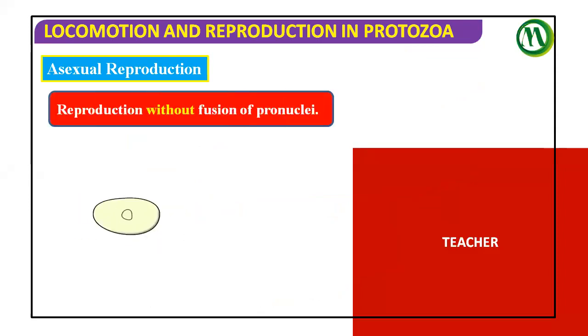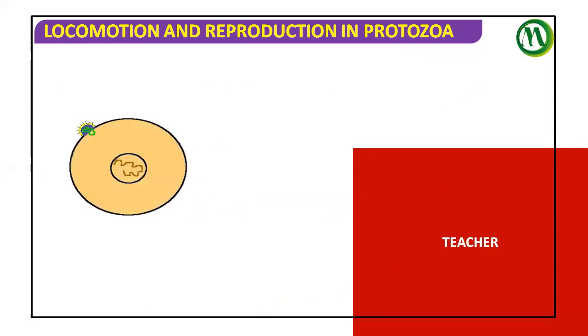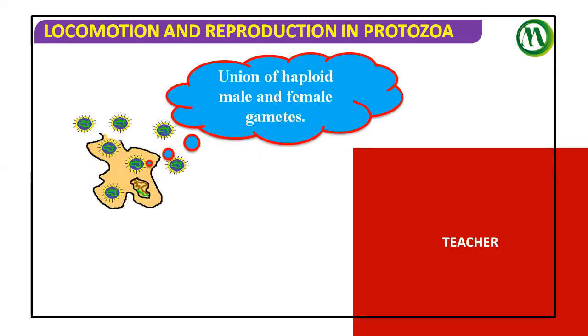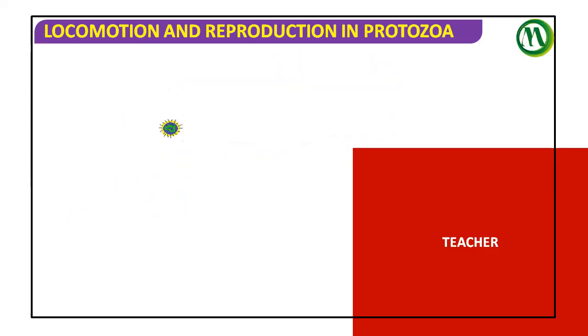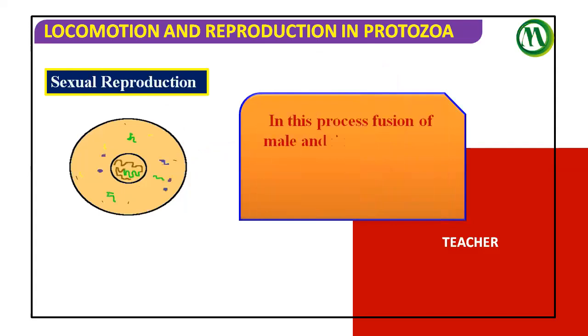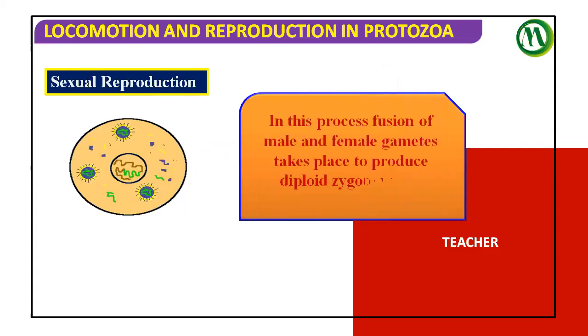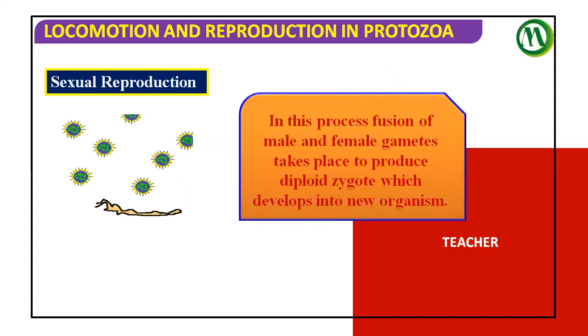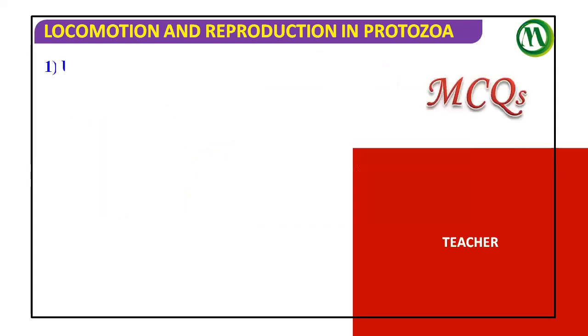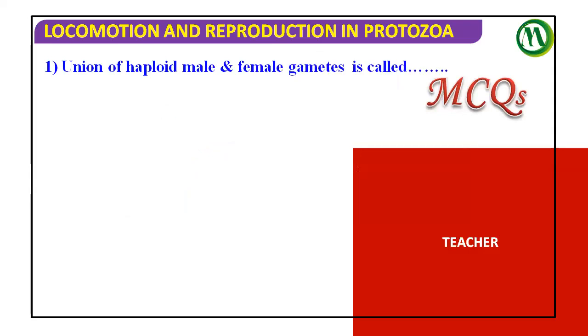The reproduction without fusion of pronuclei is called asexual reproduction. The union of haploid male and female gametes, we say it as sexual reproduction. You see here, the two nuclei are going to fuse with each other. This process, fusion of male and female gametes, takes place to produce a diploid zygote which develops into a new organism. Okay, so we came to the end of this introduction, and let's start the questions.